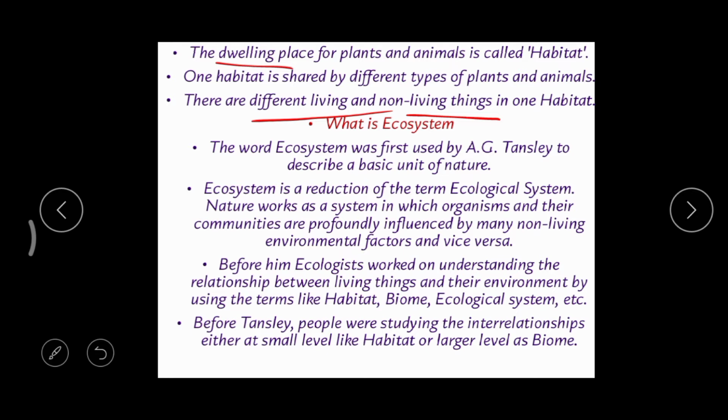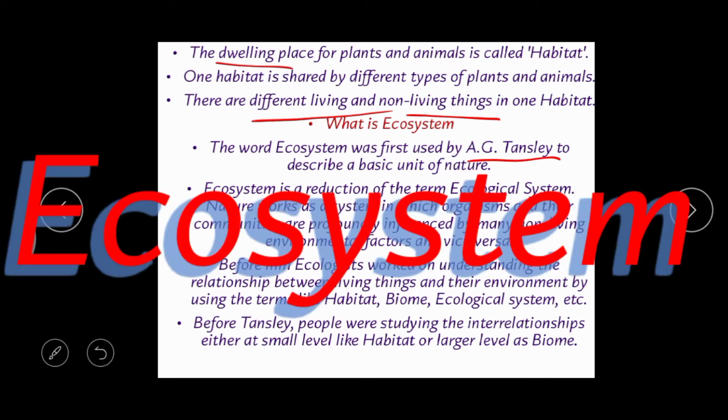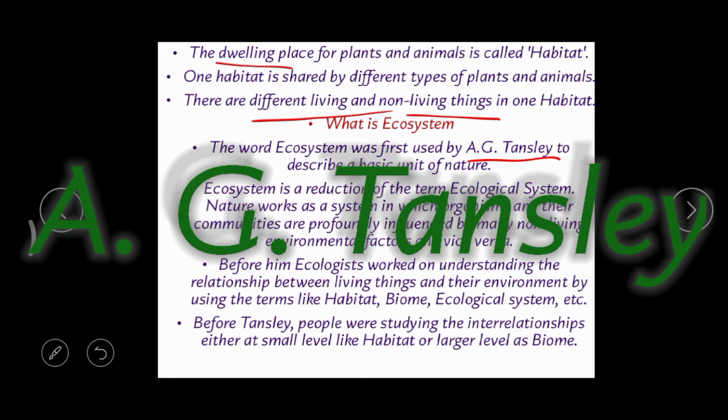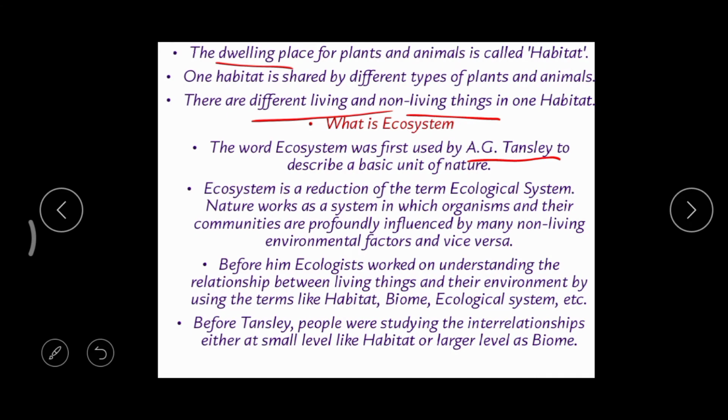Now let's deal with the word ecosystem. What does ecosystem mean? For the first time, the word ecosystem was coined by a scientist, A.G. Tansley. He coined the word ecosystem, and he called it the basic unit of nature.